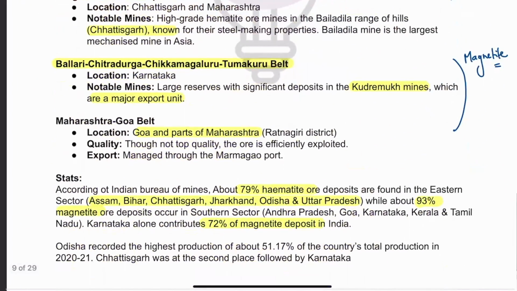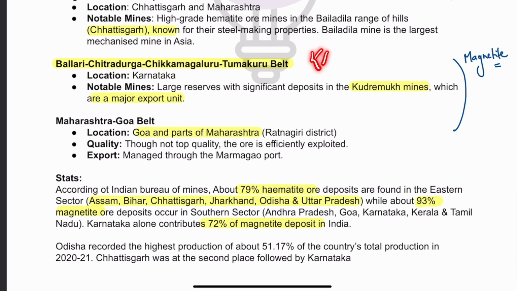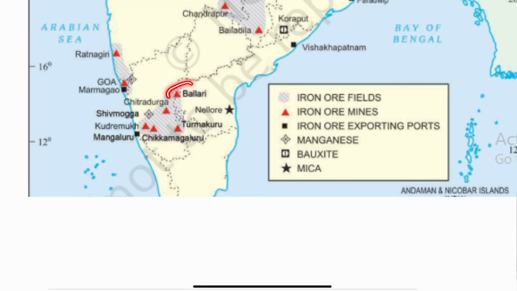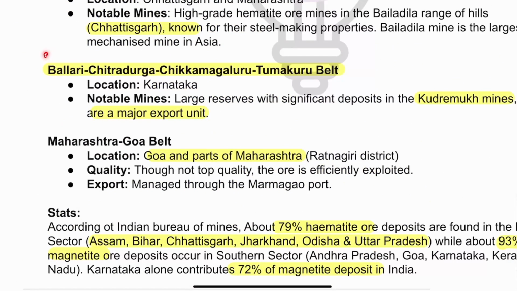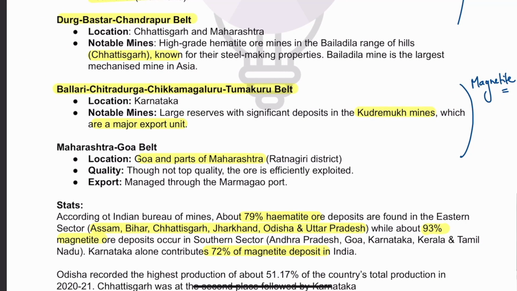Then the third one that we have is the Bellary, Chitradurg, Chikmagalur, Tumkuru belt. These are all important mines that we have here, and it is largely located in Karnataka, and Karnataka actually has the largest magnetite iron ore resources in India. So here you see that Bellary is there in the north. Then after that we have Chitradurga. Then a little bit towards the south, there is Kudremukh. Then there is Tumkuru, Chikmagaluru. Largely the type of iron ore found here is magnetite.